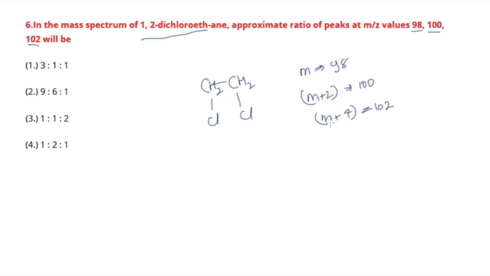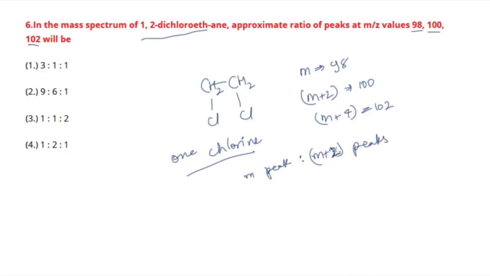Now there are a few things you should know depending upon these peak ratios. When you have only one chlorine in your compound, you are going to get an M peak and an M plus 2 peak.